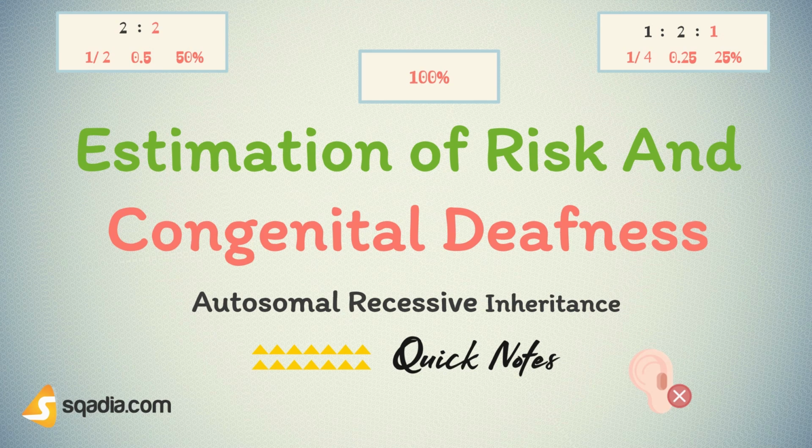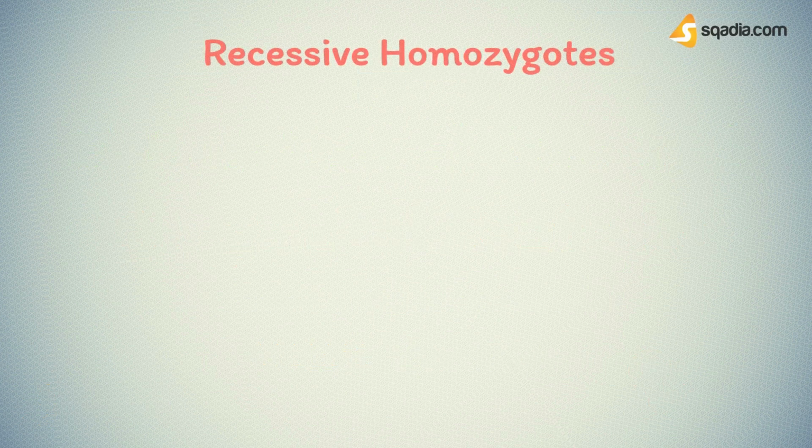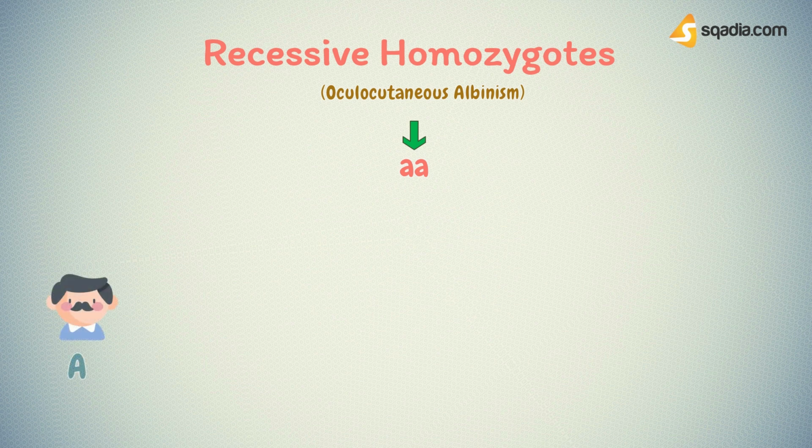In this section, we will talk about the estimation of risk in oculocutaneous albinism and congenital deafness. Recessive homozygotes, which is the condition for oculocutaneous albinism, are produced by three kinds of mating. In the first mating, there are two heterozygotes. For example, father has capital A and small a, and similarly, mother has capital A and small a.